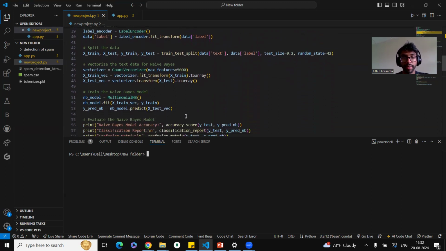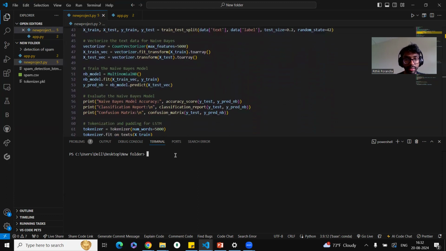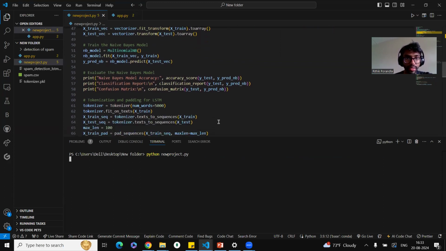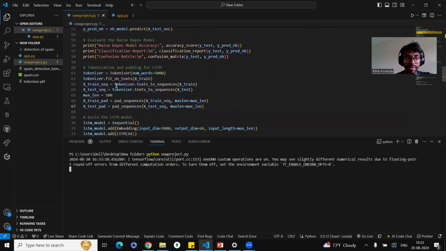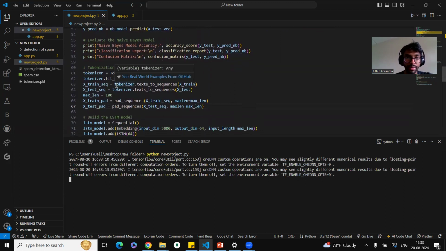And then we train the naive Bayes model, and we fit it on the x_train vectorization and y_train and create the model. I can just start the code for you over here. So this is the part for the naive Bayes model. And after this part comes the LSTM model, which is the other machine learning algorithm that we're using.